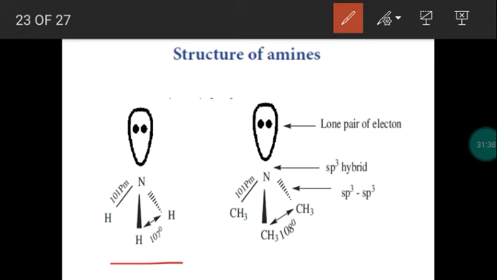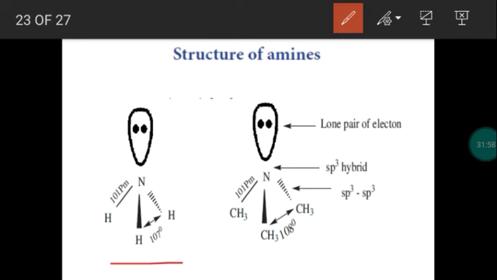One s orbital and 3 p orbitals will intermix together to produce 4 sp3 hybridized orbitals. Which hybridized orbital will be involved in bonding? Whether it is an orbital or a hybridized orbital, only the orbital with a single electron will be involved in overlapping. The same principle is applicable here.